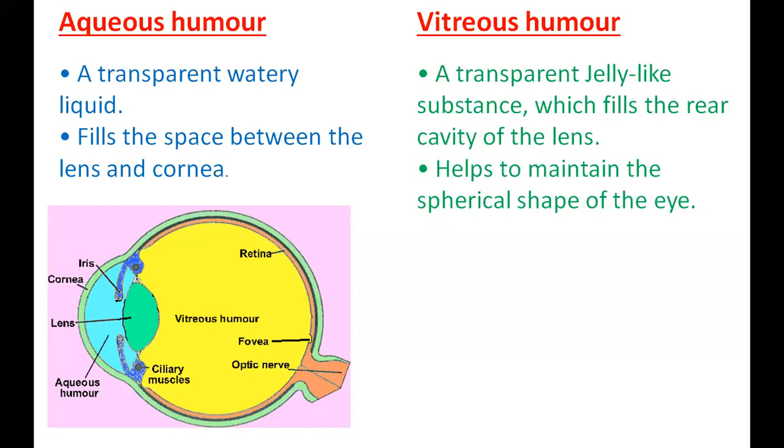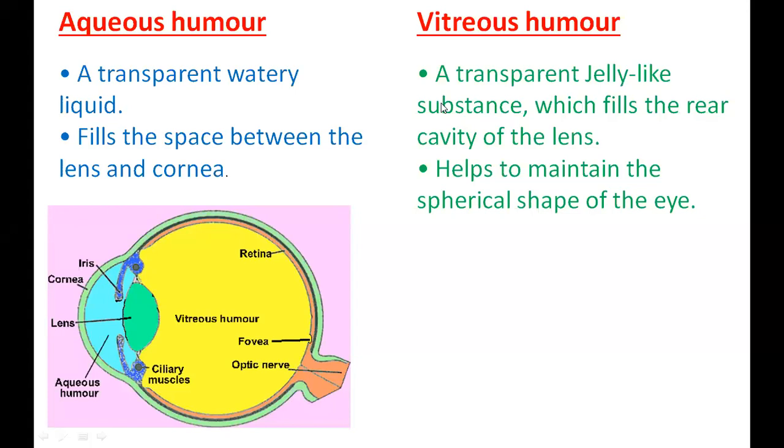If you prick the eye and the vitreous humor or the aqueous humor leaks out, the eye will become shrunk. Now all of you have gone to Galle Face or some parks, no? You take these plastic balloons. If you fill a balloon, or a football or basketball, with air, it will have that shape. If you remove all the air from the ball, what will happen? That ball will become like a handkerchief. It will become shrunken and small. Your eye will also happen like that. So who is giving the shape to the eye? The vitreous humor and aqueous humor.